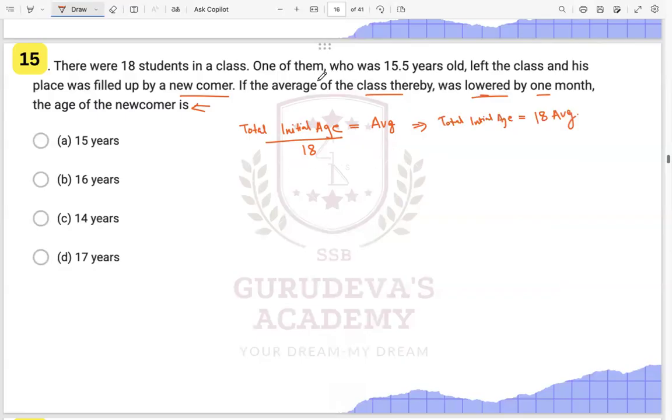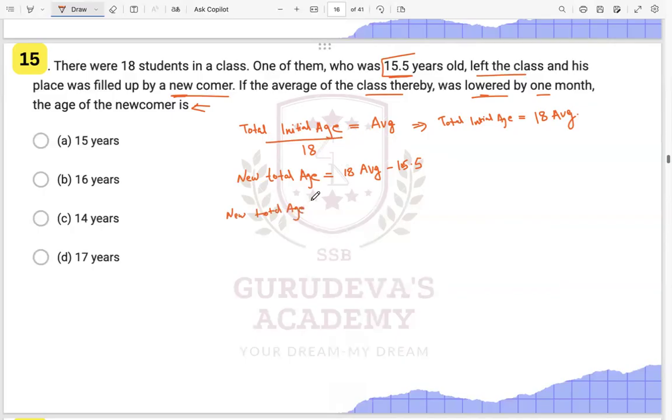Now they are saying one of them, who was 15.5 years old, left the class, and his place was filled by a newcomer. So now we have a new total age. In the new total age, out of this 18 times average, 15.5 is getting subtracted because he left the class, and a newcomer is getting added.